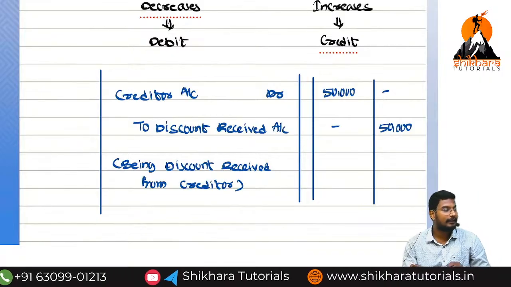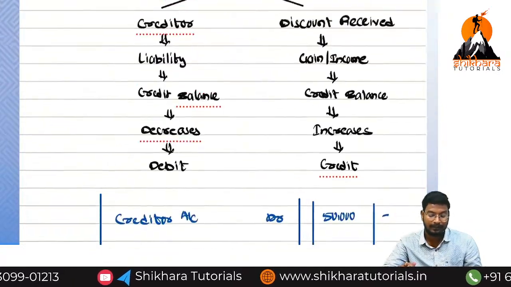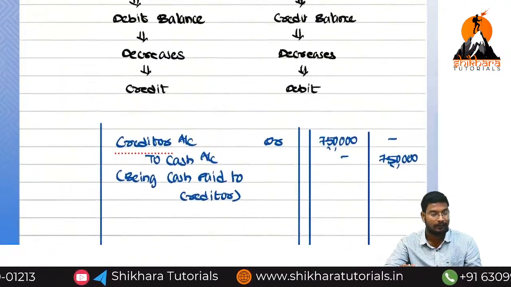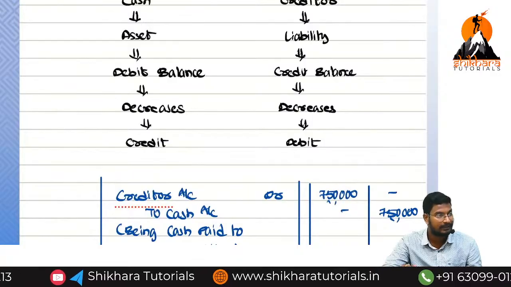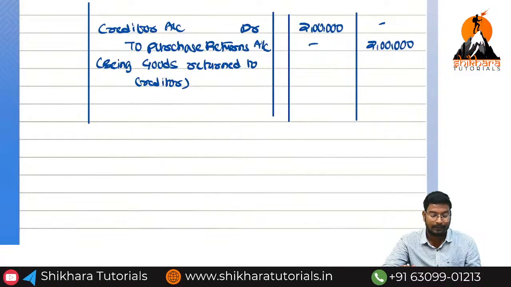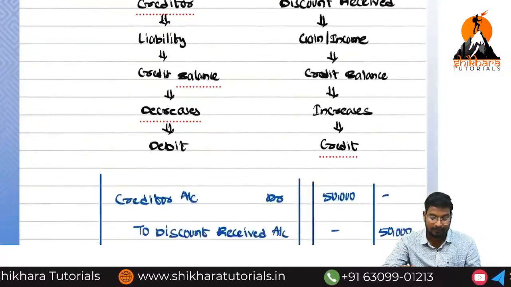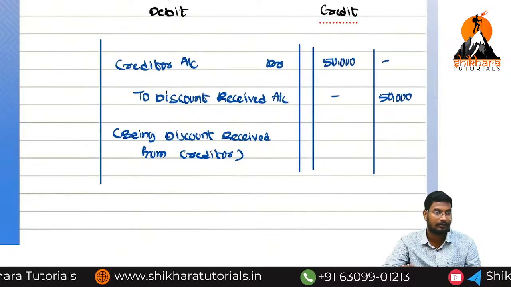These are the transactions we can see from whose point of view? Creditor. Now we can write the component here, for B, C and D. What is the component we can write? Creditor account debited to purchase returns, to cash account and to discount received account. We can write like that.